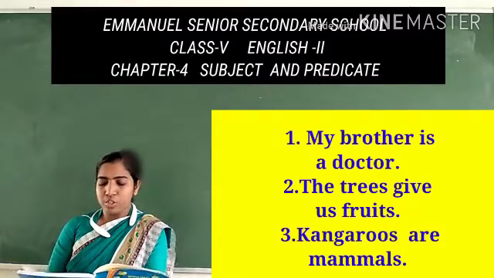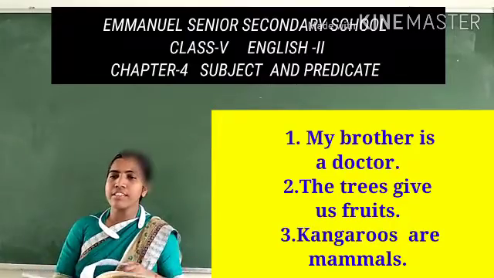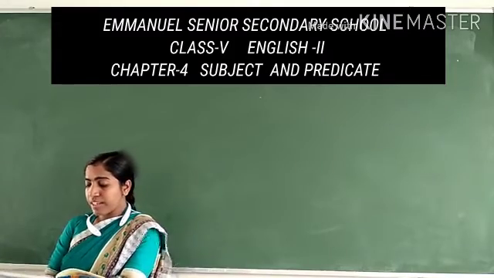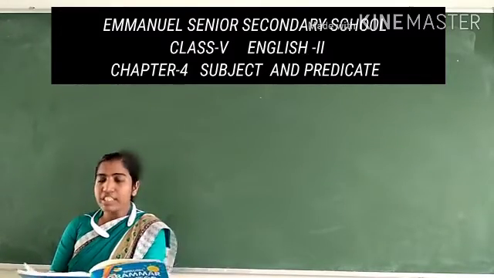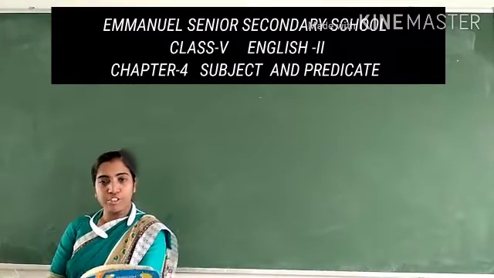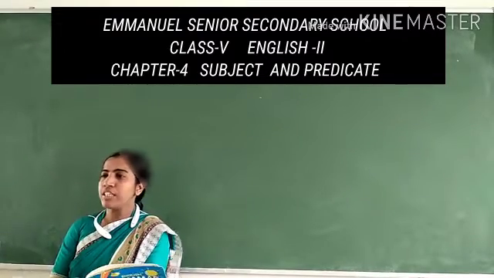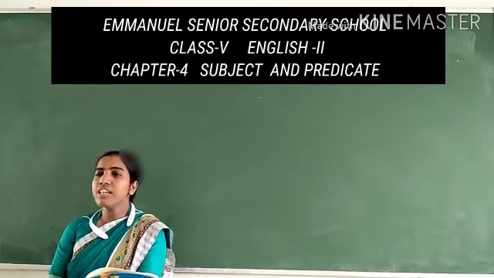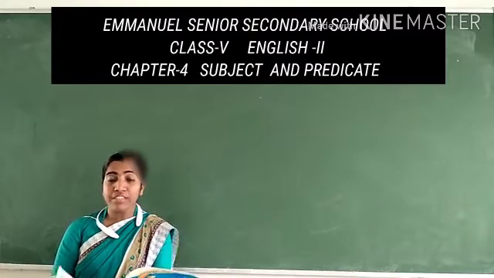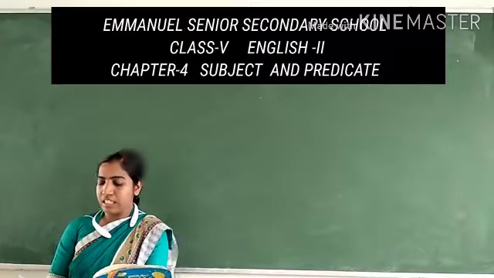Third, kangaroos. Okay, kangaroos are mammals. Kangaroos mammals हैं. So are mammals is the predicate. Fourth is children. Children have the qualities of the parents. So children is the subject in this sentence, and the predicate I have written here is have the qualities of the parents. Children को, बच्चों को अपने parents का qualities मिलते हैं या उनके अंदर होते हैं. So children have the qualities of the parents. Your answers may be different. Listen carefully. आप इनसे अलग answer भी लिख सकते हो, but it must give the complete meaning.